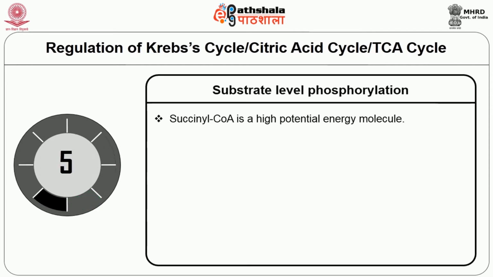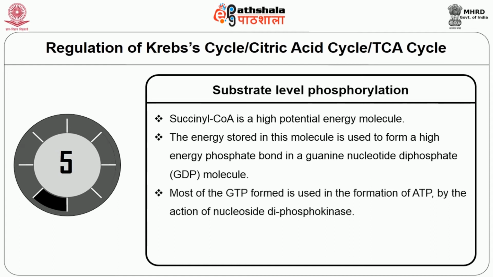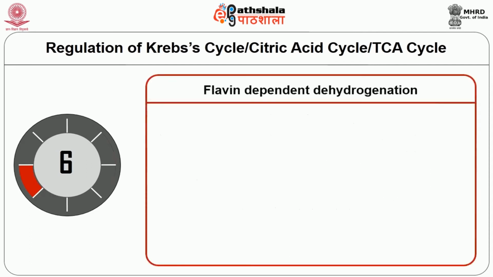Step 5. Substrate level phosphorylation. Succinyl CoA is a high potential energy molecule. The energy in this molecule is used to form a high energy phosphate bond in a guanine nucleotide diphosphate molecule. Most of the GTP formed is used in the formation of ATP by the action of nucleoside diphosphate kinase.